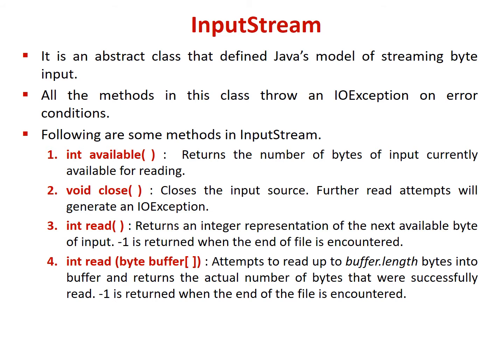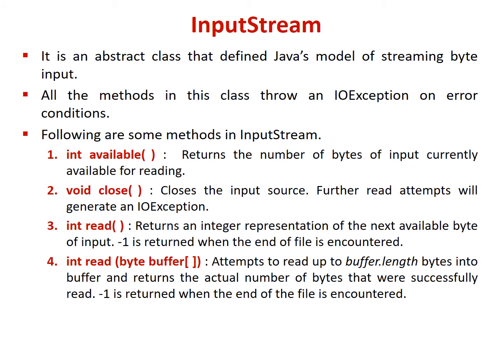After this, the next method is close. This will close the input source. After this, further read attempts will generate an IOException. Then the read method returns the integer representation of the next available byte of input. -1 is returned when the end of the file is encountered.